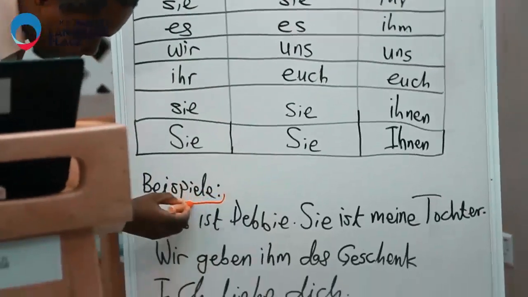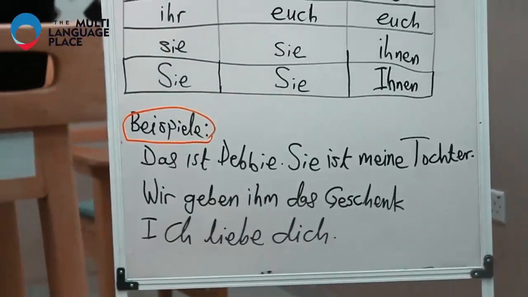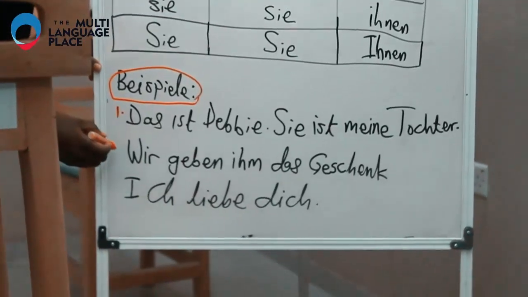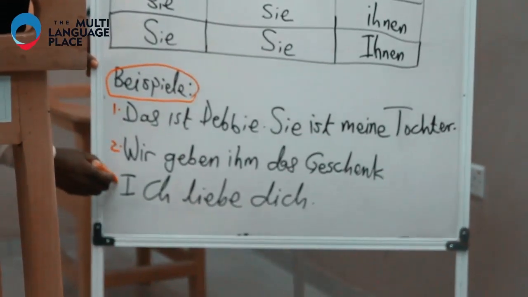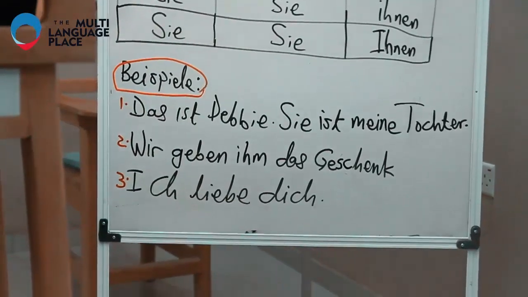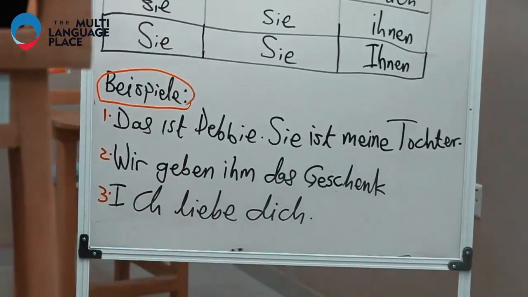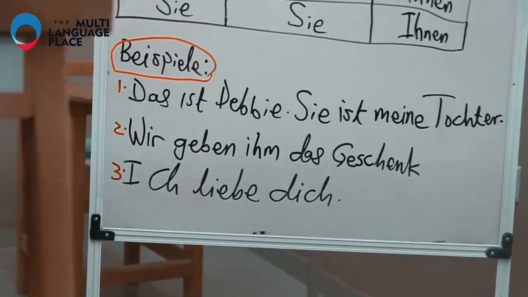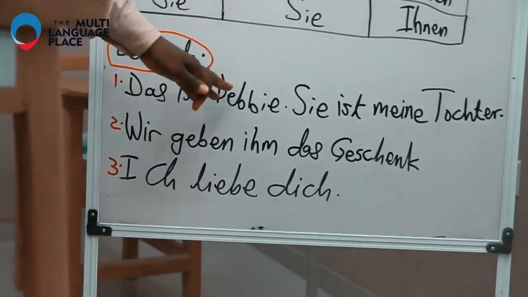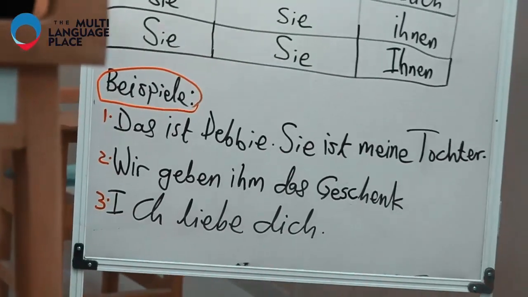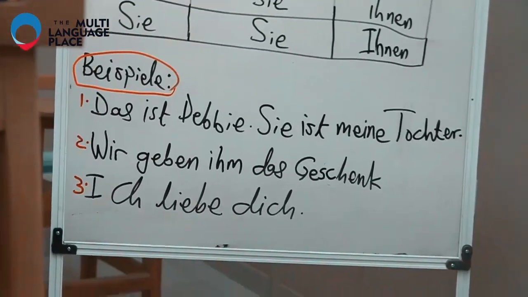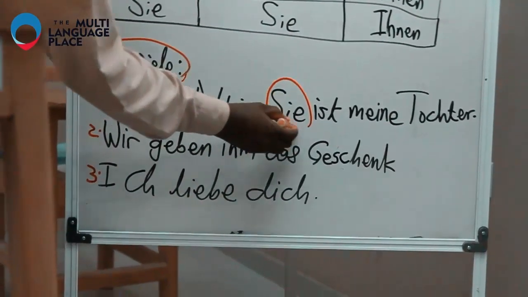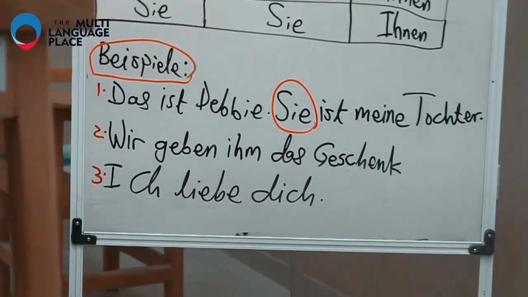Beispiele. Number 1, the first example, then Number 2, and then Number 3. The first one: Das ist Debbie. Sie ist meine Tochter.